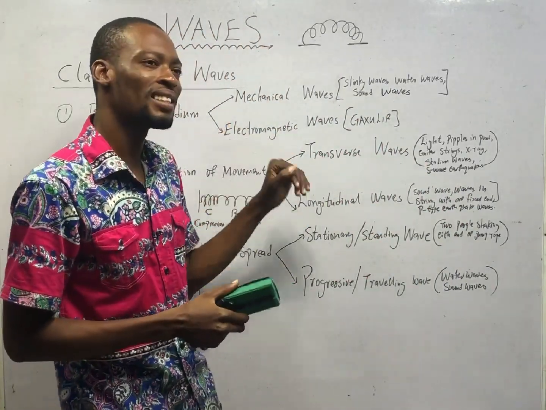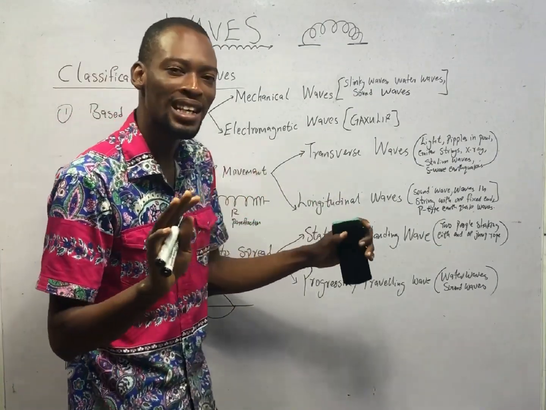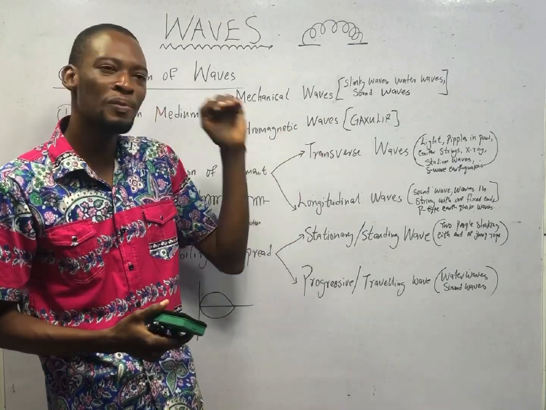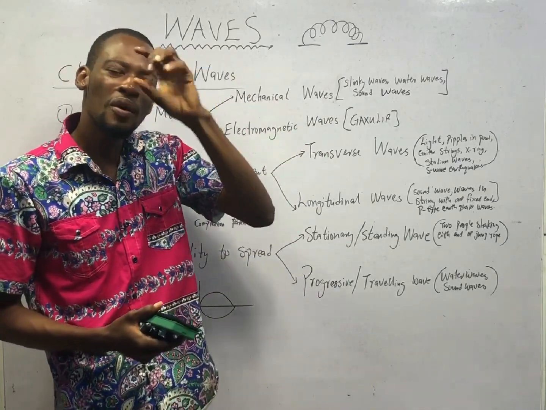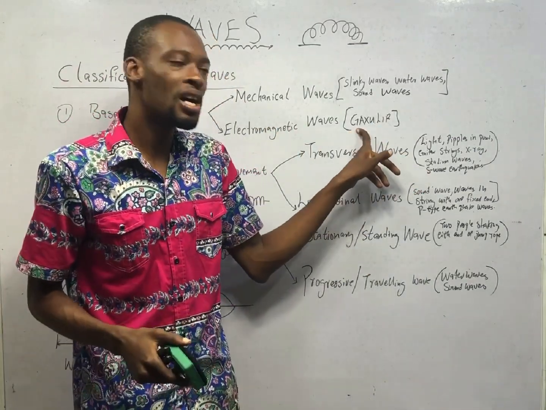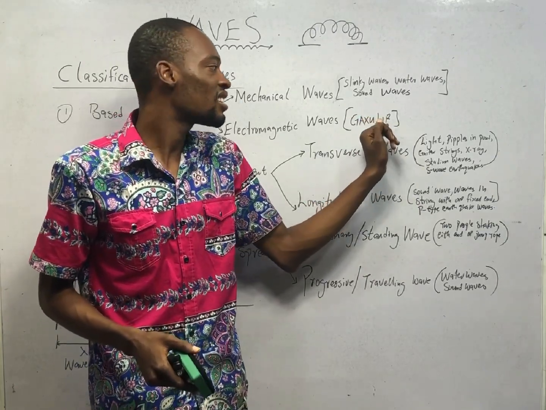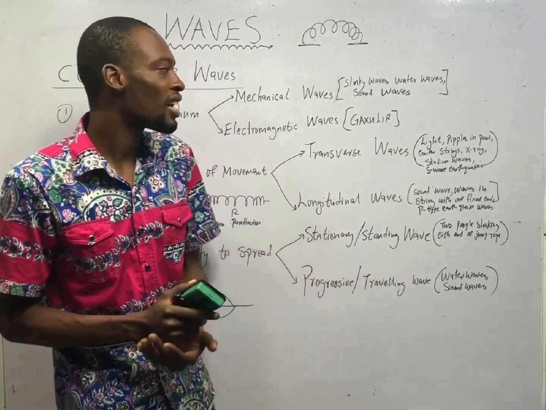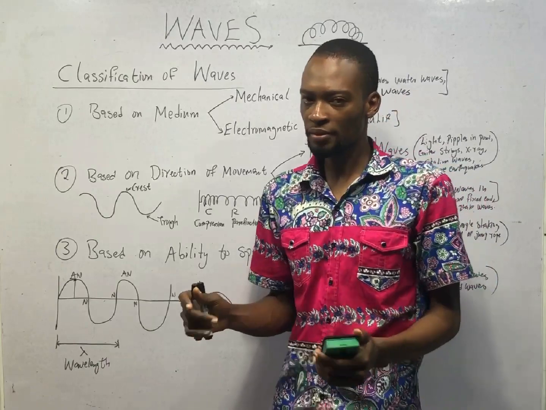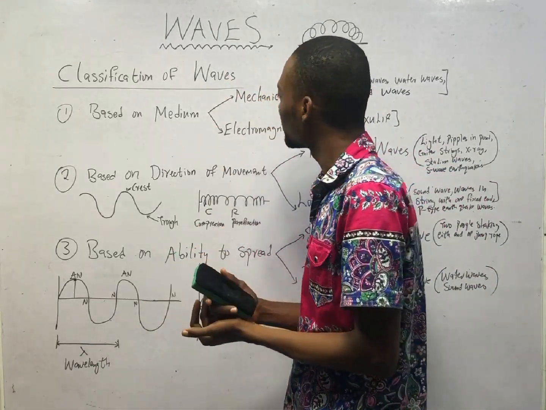Then we have the electromagnetic wave. These are waves that can travel in space. They don't need matter to propagate. They don't need a material medium. Their medium is simply the electromagnetic field, which is not a physical or a material medium. And they are simply gamma rays, X-rays, ultraviolet rays, light waves, infrared rays, and radio waves. They are electromagnetic waves. You will see the electromagnetic spectrum later ahead.